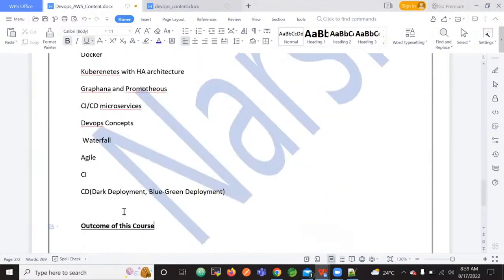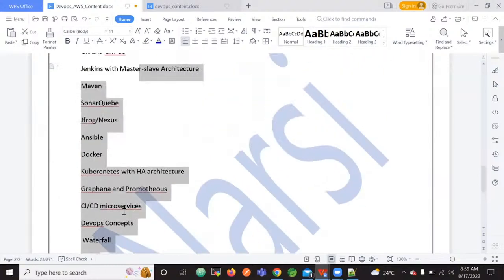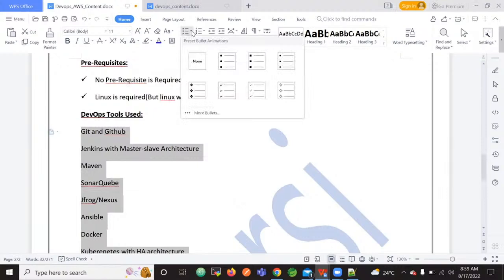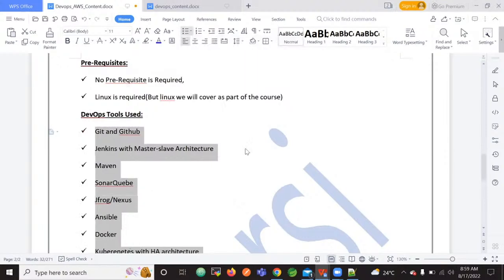And before starting, also what we are covering is AWS, 20 plus services. We are covering AWS 20 plus services. So these are the tools that we are using in our course.